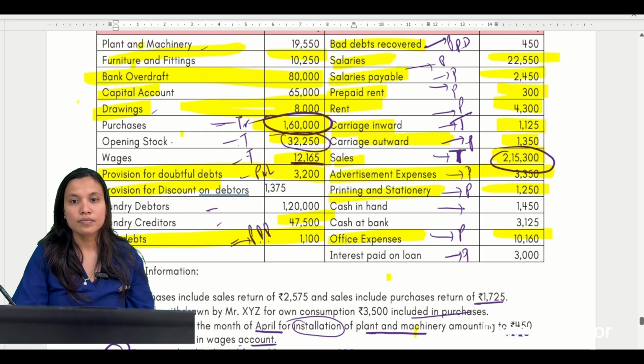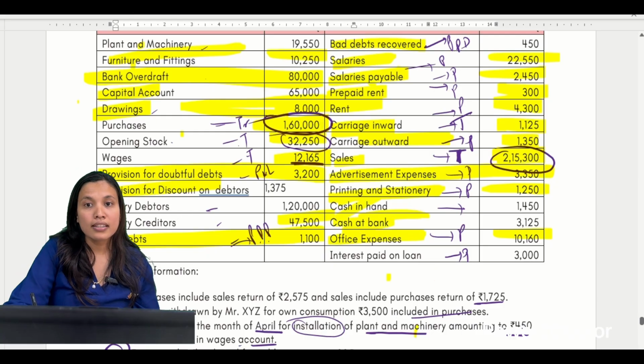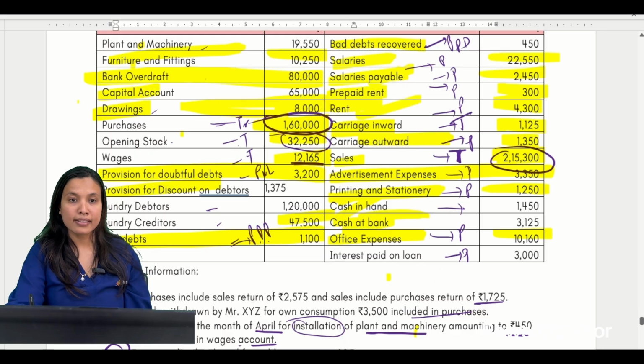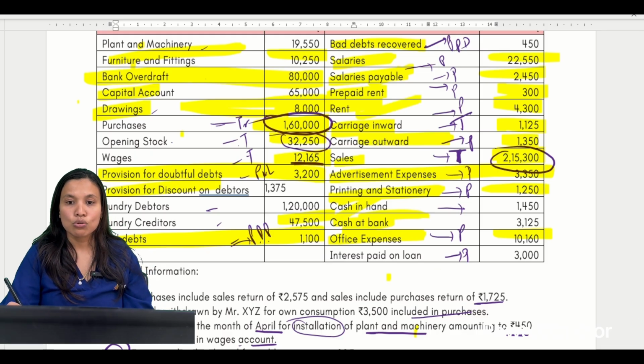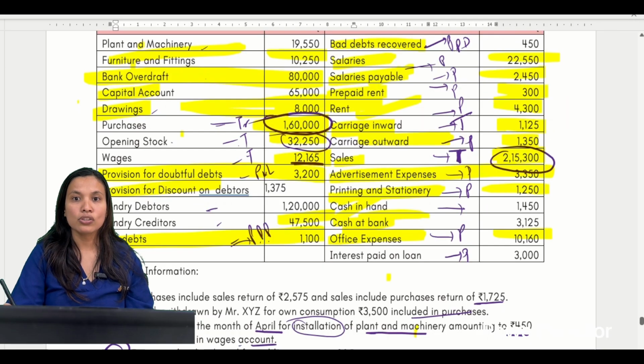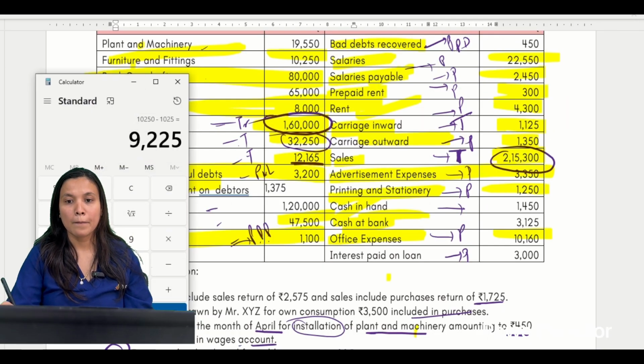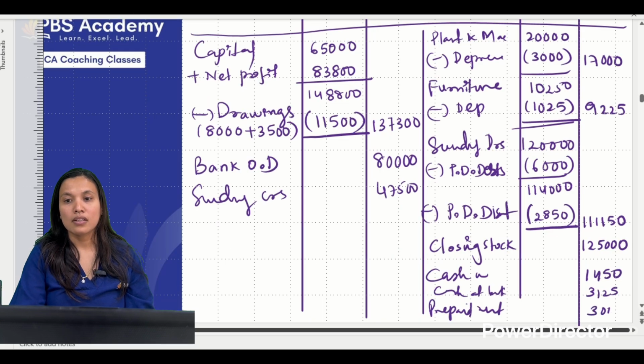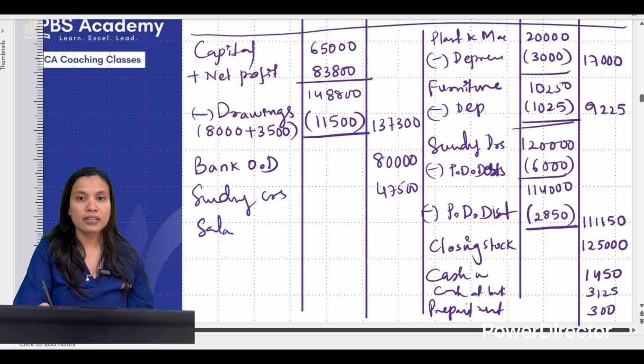Done? Yes. Hopefully we have considered everything, but here there are some payables and prepaids that we have to consider, correct? So let us consider prepaid rent, what was given to us. Prepaid rent was 300. There was one salaries payable given.